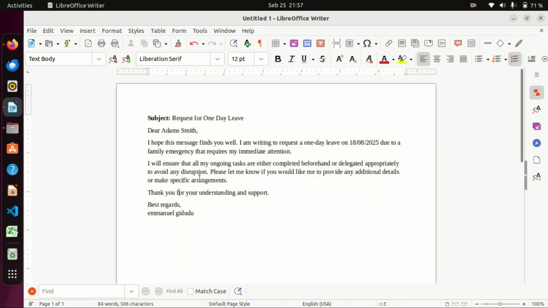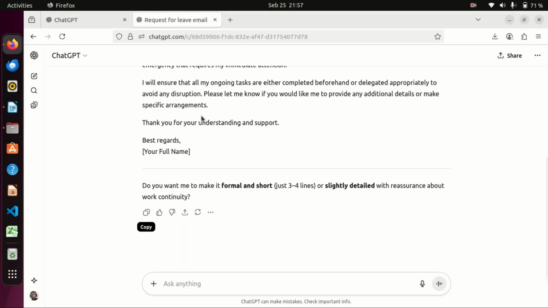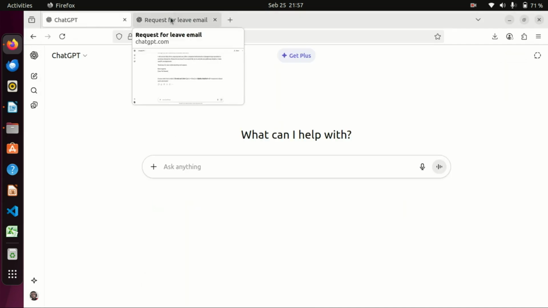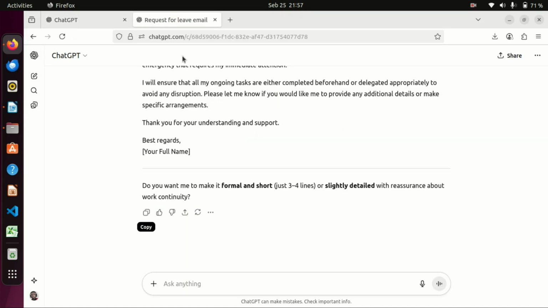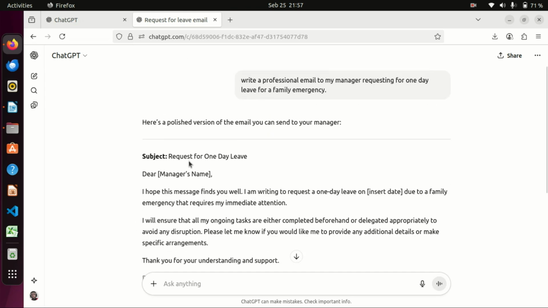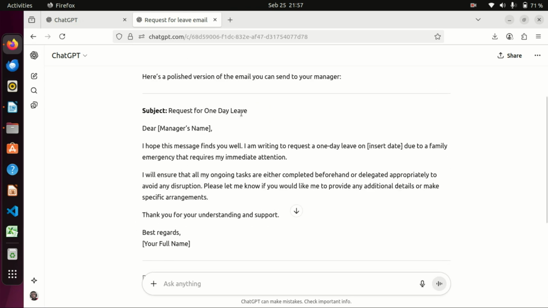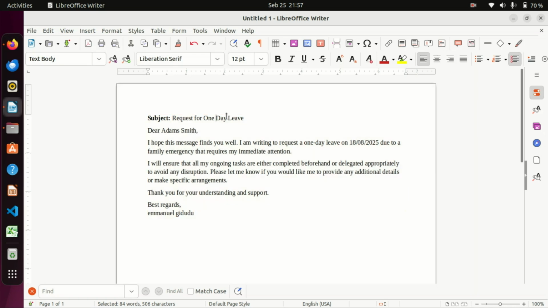So by so doing, after you've edited, you can now go and open your email. I think my content may not go into an email, but you can now go and open an email and write the subject. Actually, you can even go further, and even the subject is here. I had forgotten to mention it. The subject is over here. Copy this, put it in the subject line, then you can forward.